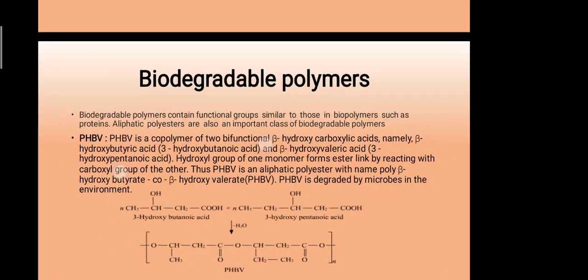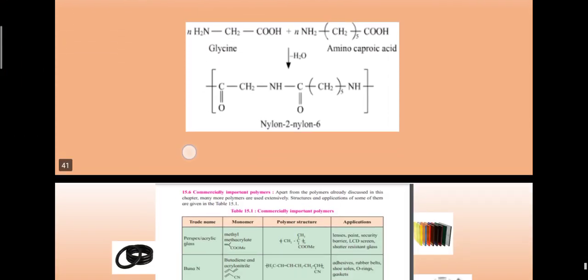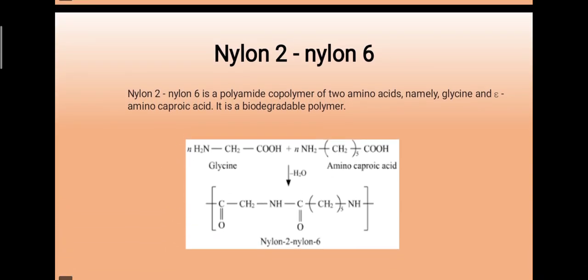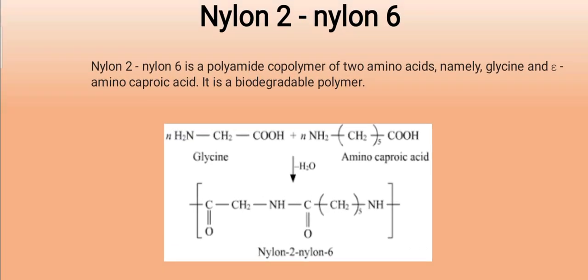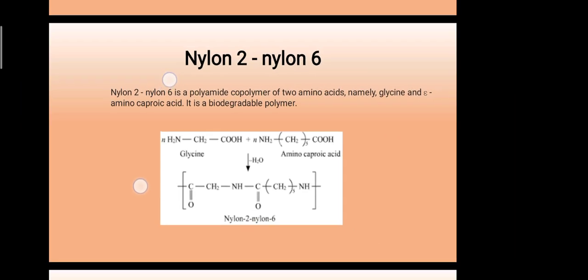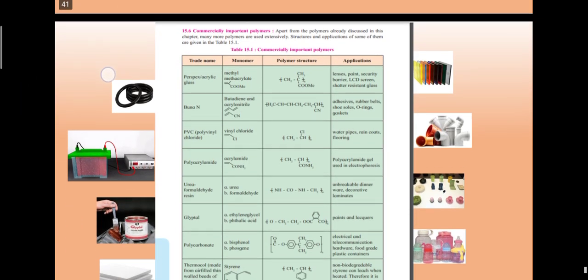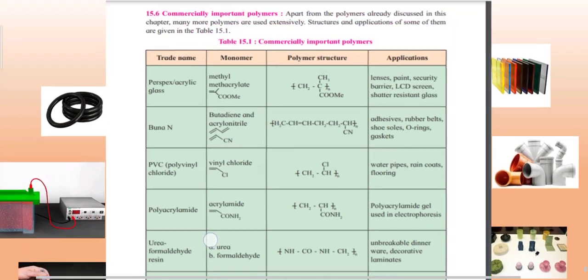Later on, I want to discuss nylon 2-nylon 6 fiber. Nylon 2-nylon 6 is the polyamide copolymer of two amino acids, namely glycine and epsilon-aminocaproic acid. It is a biodegradable polymer. See the reaction. N molecules of glycine plus N molecules of aminocaproic acid, by loss of water molecules, will give nylon 2-nylon 6 fiber. Later on, we discuss the table. We're coming to the end of this topic now.